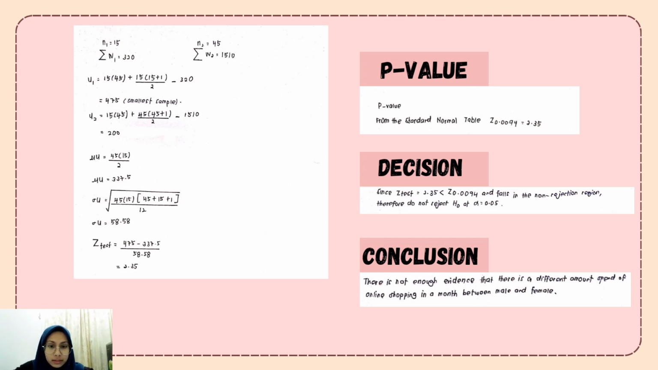Next is the decision. Since the Z-test equal to 2.35 is more than the value of Z, that is 0.0094, and falls in the non-rejection region, therefore do not reject H null at 0.05. In conclusion, there is not enough evidence that there is a difference in the amount spent on online shopping in a month between male and female.